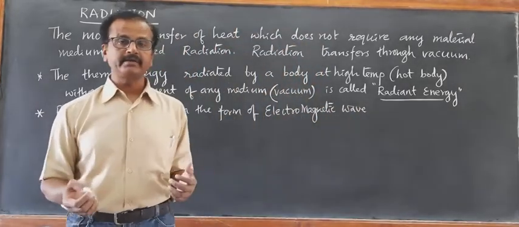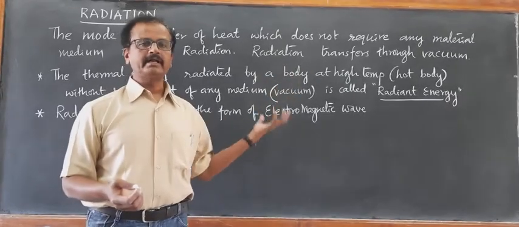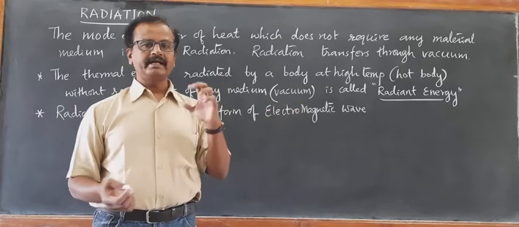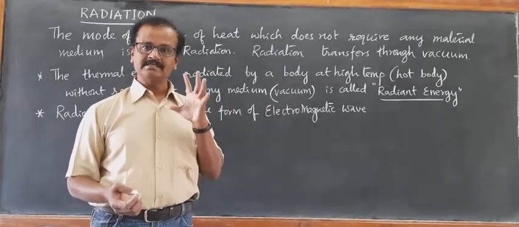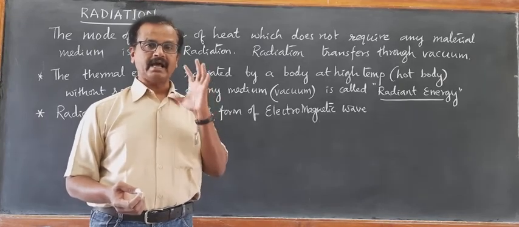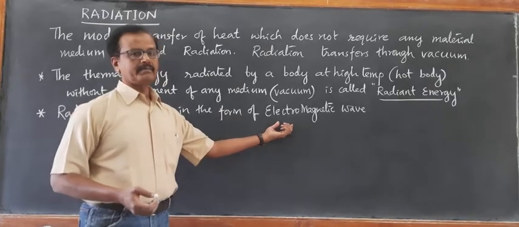Light is an electromagnetic wave. So the heat that we receive from the sun is also an electromagnetic wave. We call it infrared radiation, the heat causing radiation. So infrared radiation is a type of electromagnetic wave.